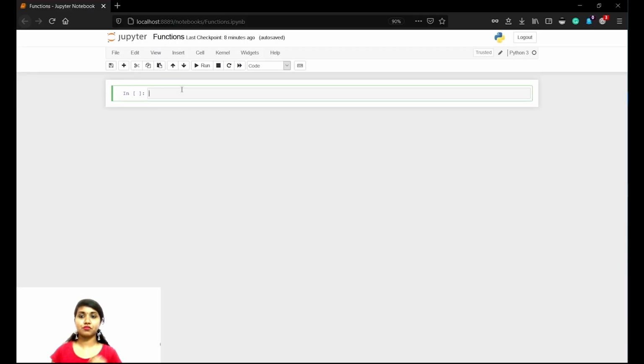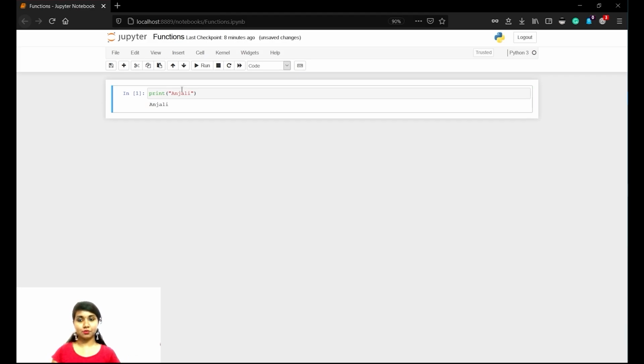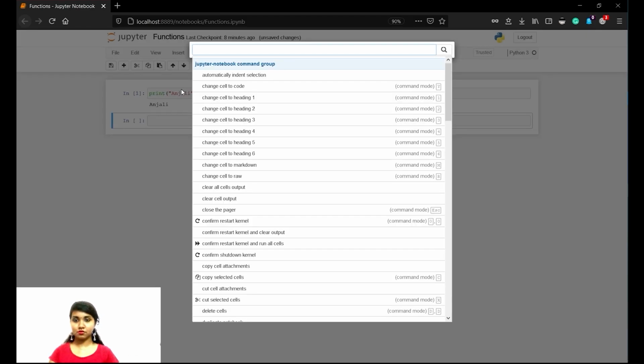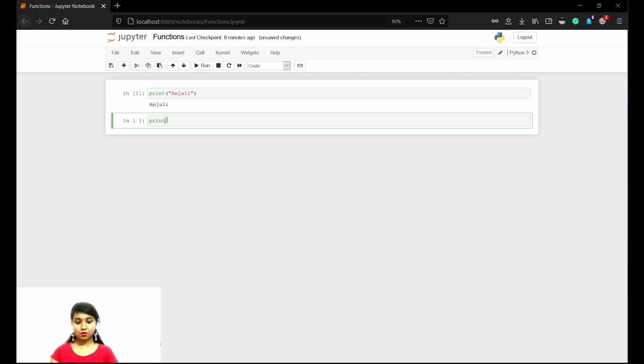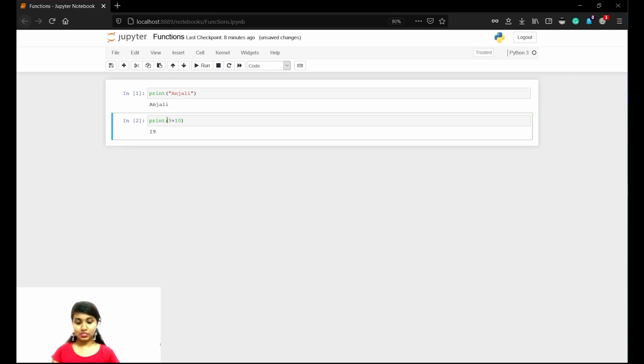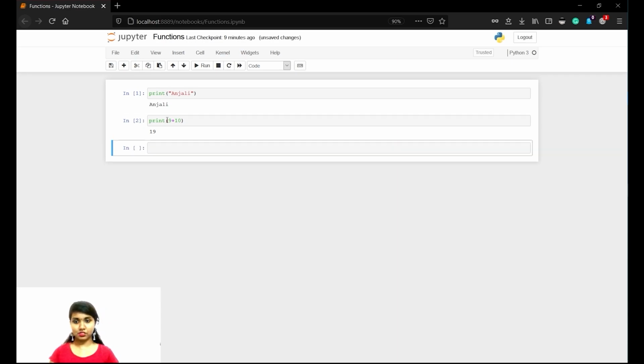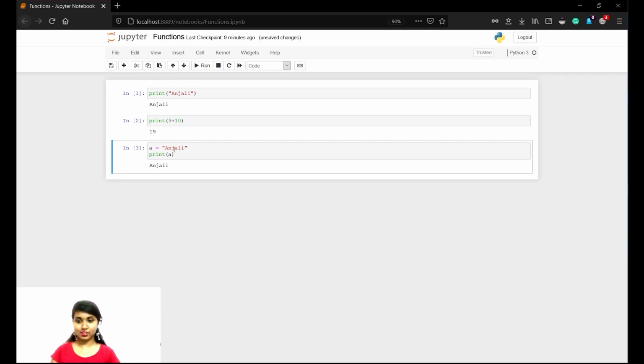Now let me show you some of the built-in functions, the first of which is print. As we know, that is a built-in function. So print Anjali, it prints Anjali, and print 9 plus 10, it prints 19. All these were shown in the first part itself. I had shown you how print works, how we can give values to print. We can also declare a variable a equals to Anjali, and then print a. Even in that way, this works successfully.